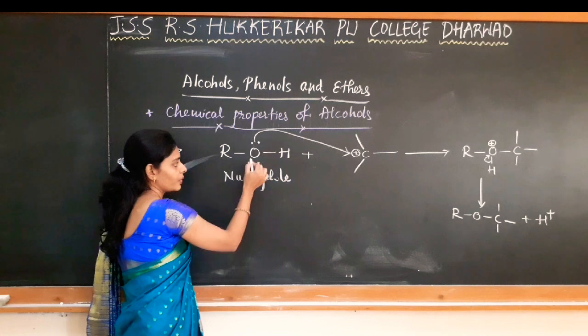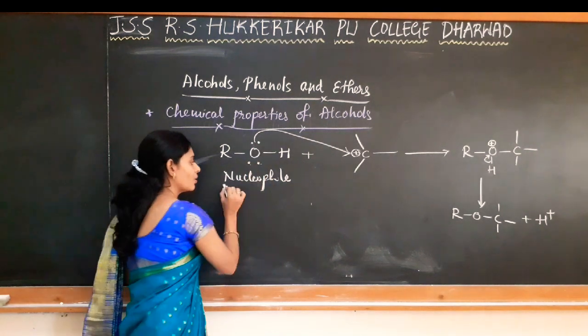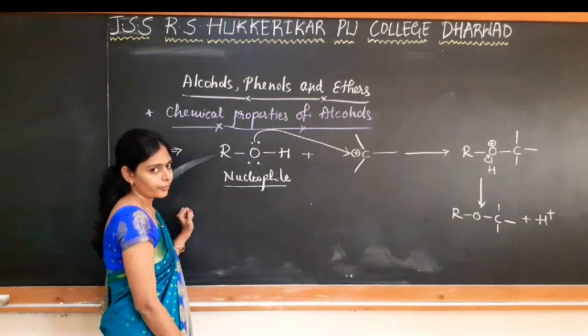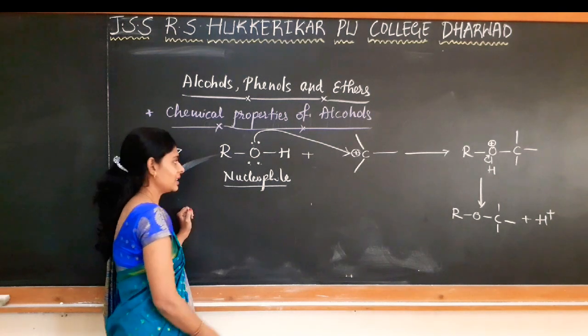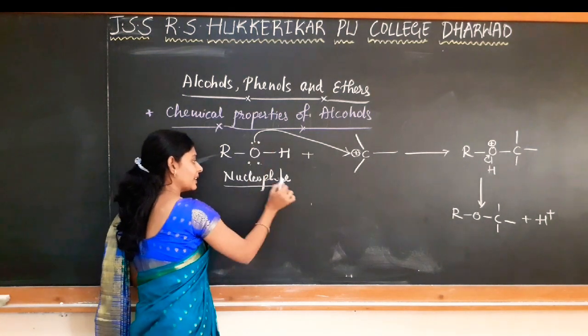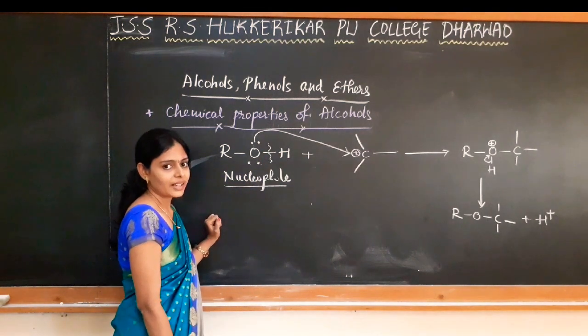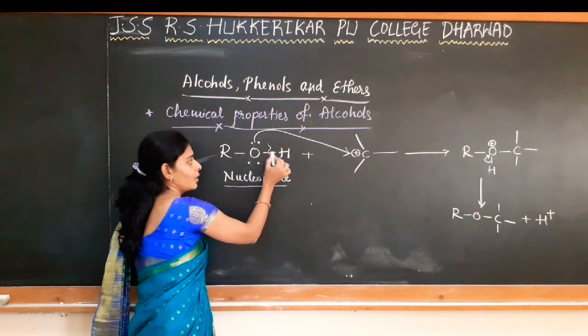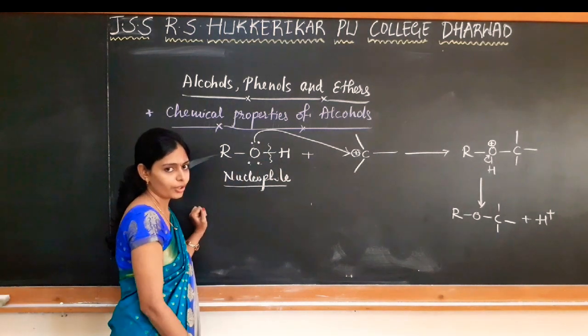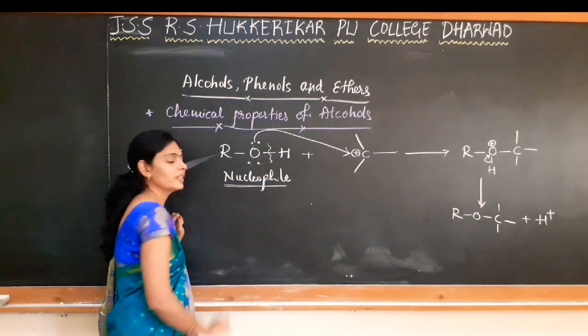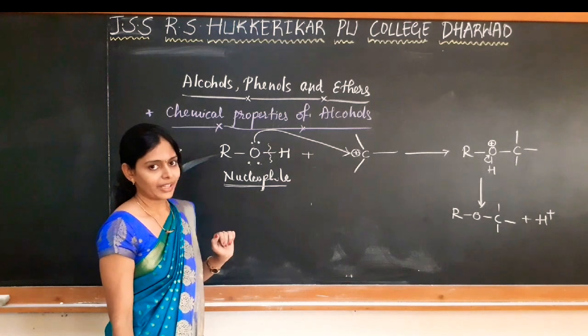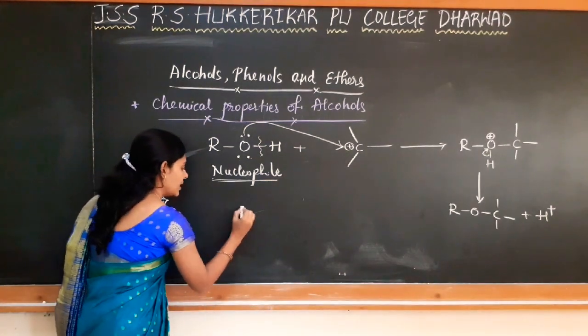So because of the presence of a lone pair of electrons, alcohols are acting as a nucleophile as they are electron rich centers. So when they are acting as a nucleophile, there is a cleavage of the OH bond. You will be studying the reactions which involve the cleavage of the OH bond. In all those cases, alcohol will be acting as a nucleophile. In the second case, what happens?